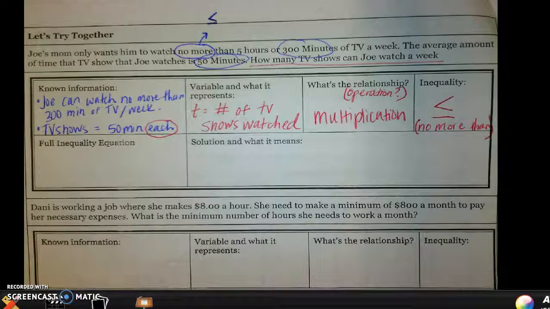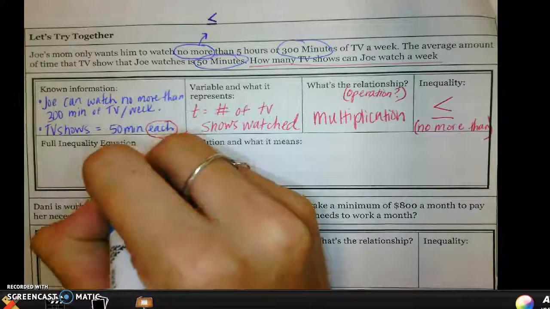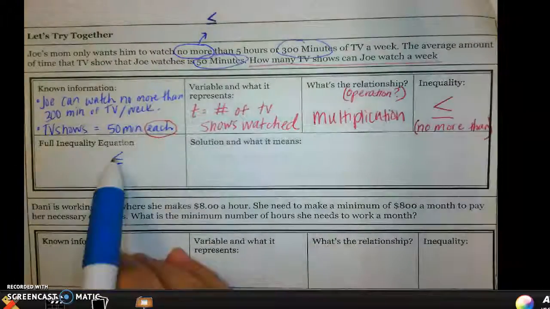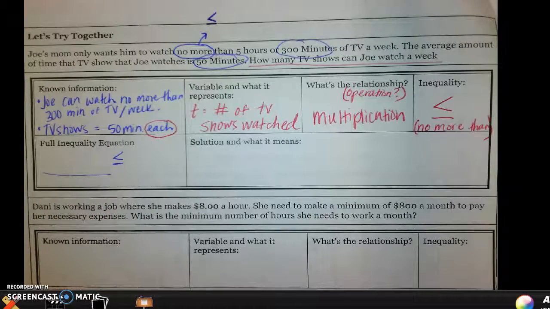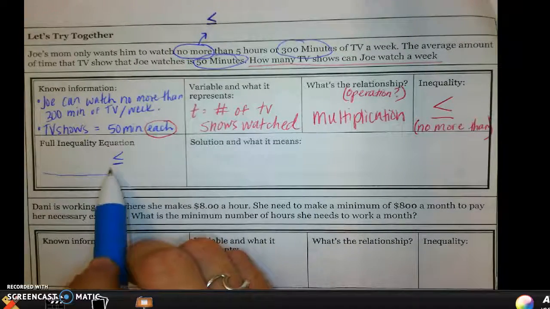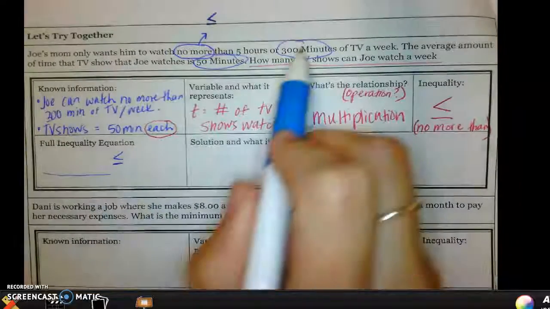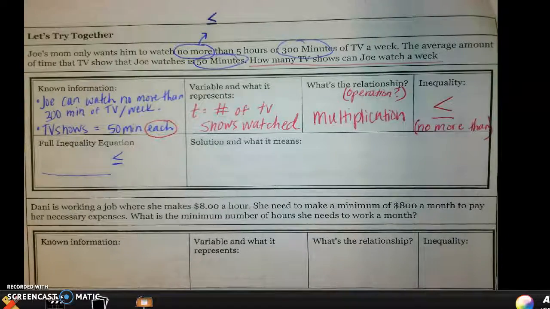My full inequality. I'm going to start off with the sign that I know I'm using, because I like to always start off by writing my sign. Whatever he's watching during the week, so that's going to be on this side, can be no more than, in other words, less than or equal to the total amount they gave us. Or you could ask yourself, was there some type of total goal or cutoff or final amount that we're getting to? That's what I kept asking our class yesterday.